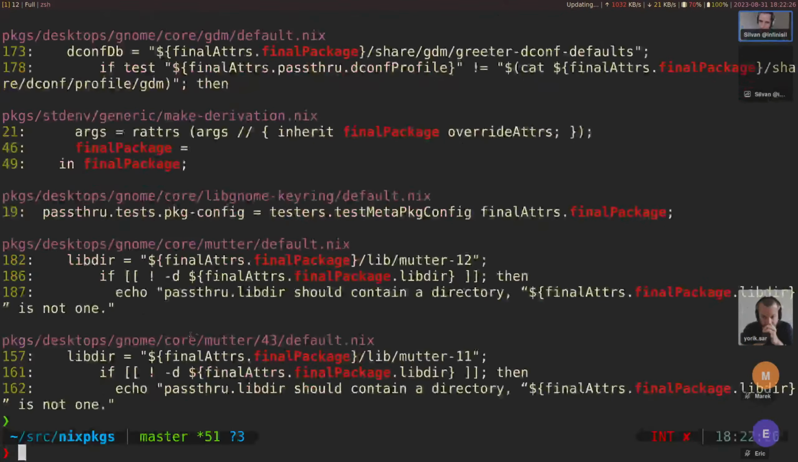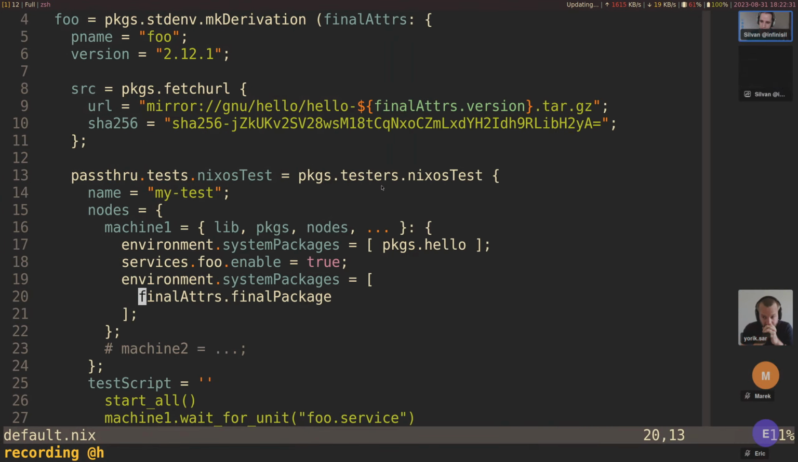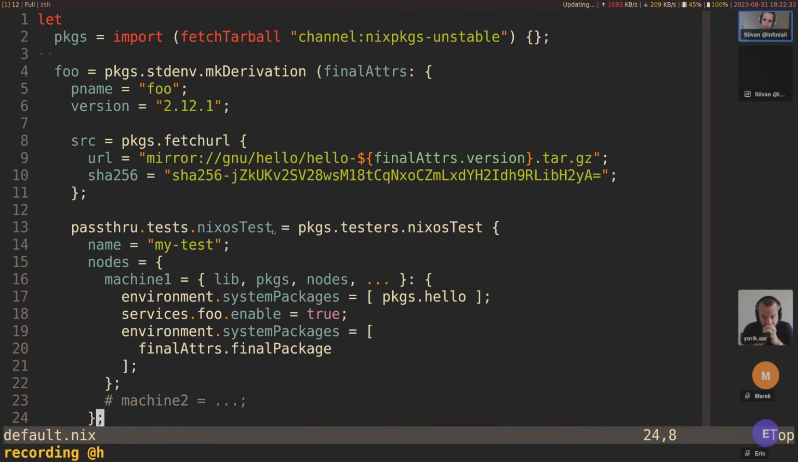finalPackage. Yeah, that looks about right. So I guess here the question is, how do you refer to the resulting derivation itself? Because these are just the attributes, but you might want the derivation itself.